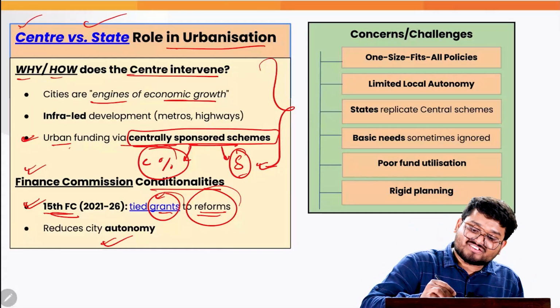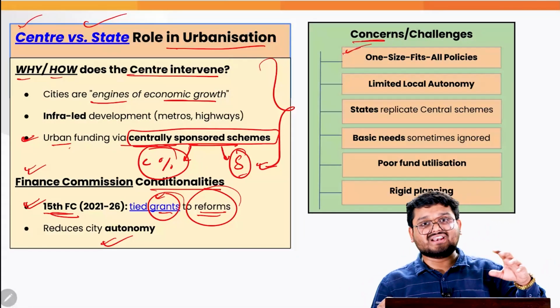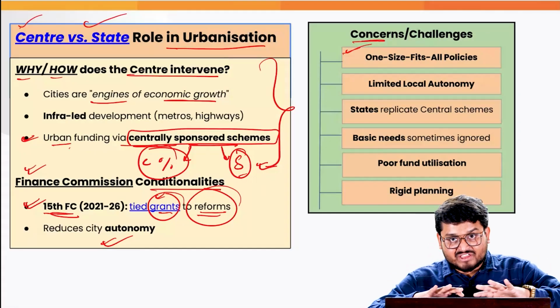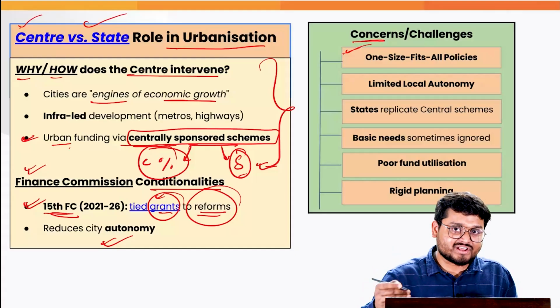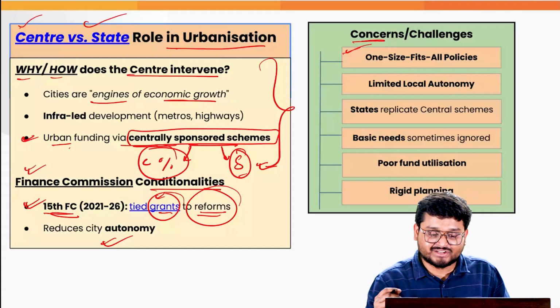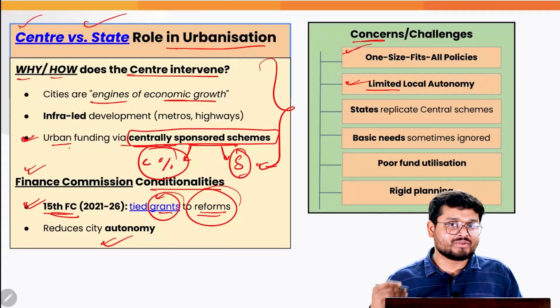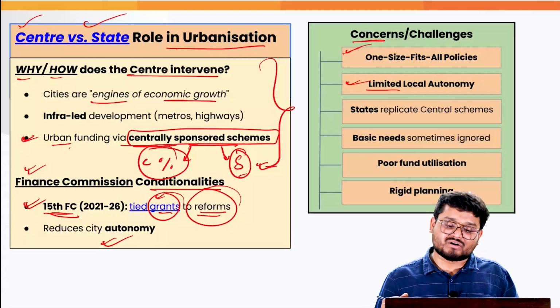So if I can sum up some of the concerns and challenges, firstly, we find that as of now, the center is having one-size-fits-all policies, which is making it very difficult for the various diverse states to implement the same. Also, the local concerns are sometimes not incorporated. We also find that it is leading to lesser local autonomy over a period of time, where the local bodies are not having a proper amount of powers.